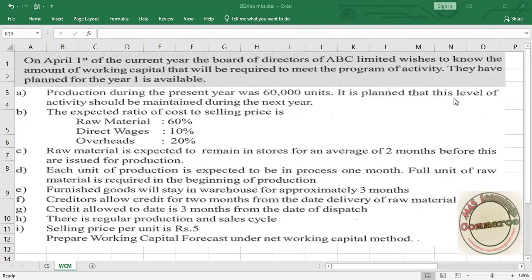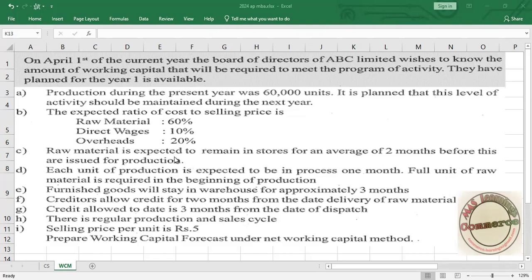It is planned that this level of activity should be maintained during the next year as well. The expected ratio of cost to selling price is raw material 60, wages 10, overhead 20. That is 60 plus 10 plus 20, 90. 90% is total cost, and the remaining 10% will be profit.